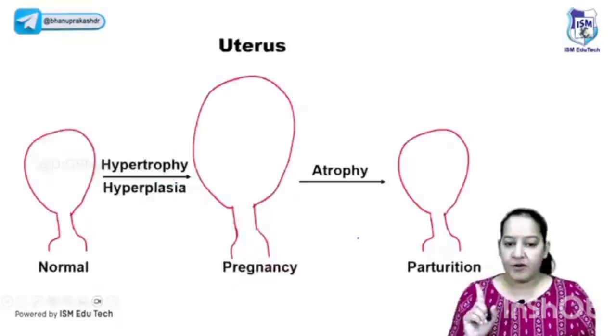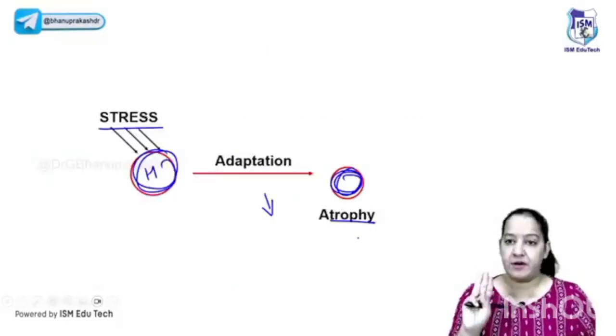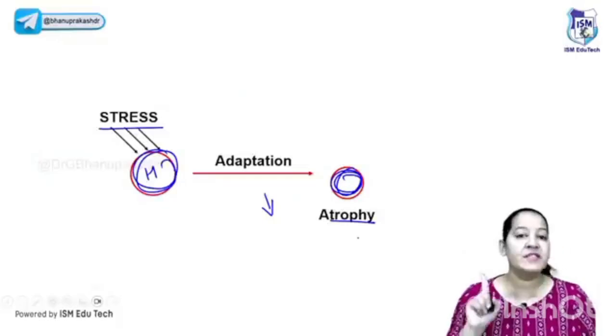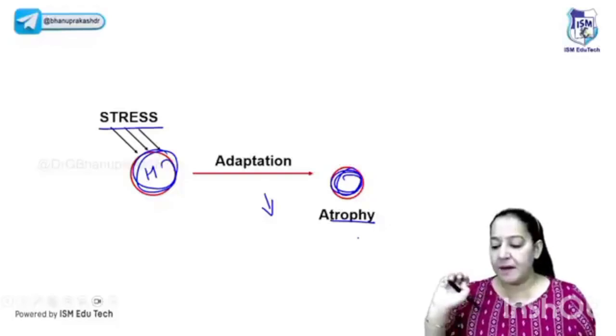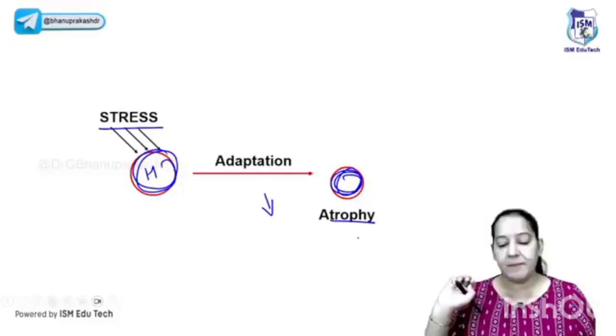This is atrophy. Okay, atrophy. Now I taught you three things: hypertrophy, hyperplasia, and atrophy. Can you tell me a common example of all three? Hypertrophy is increase in size. Hyperplasia is increase in number. Atrophy is decrease in size. Can you people please tell me the common example of all three?